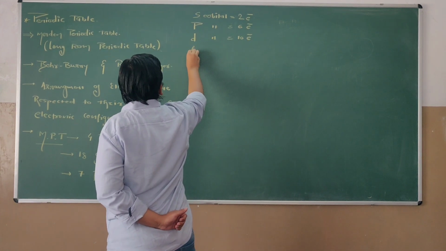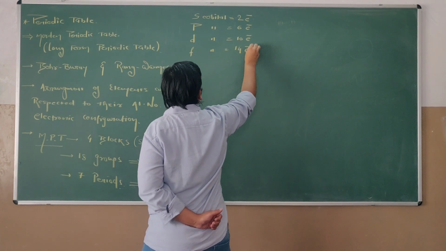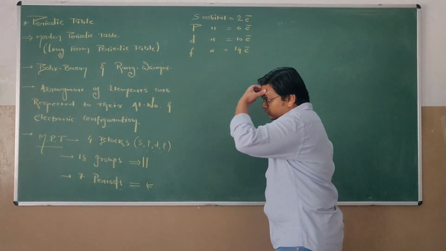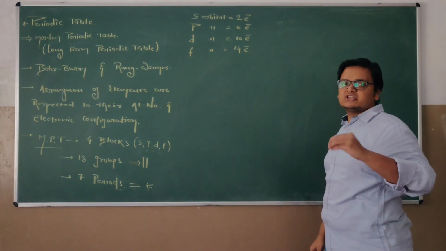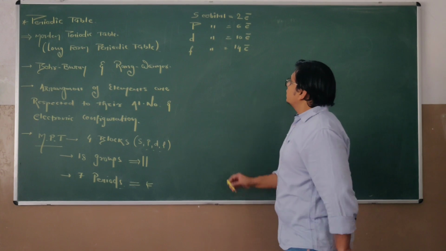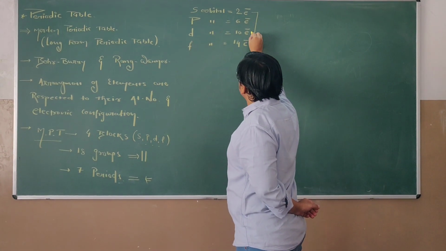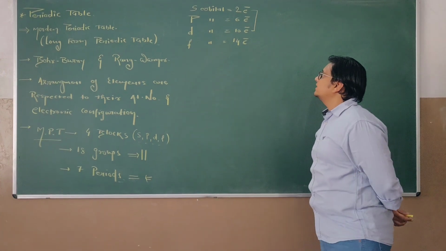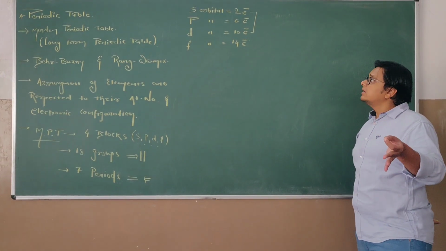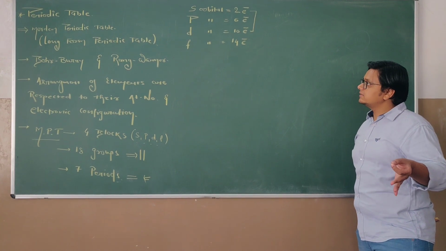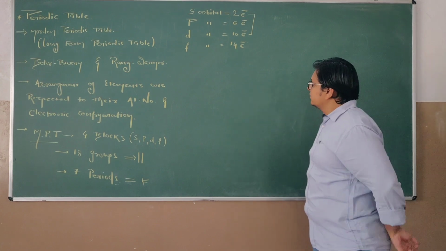And the F orbital? 14 electrons. Forget about the F orbital for now, it is an inner transition orbital. Let us focus on the main 3 orbitals. The S orbital can accommodate 2 electrons, the P orbital 6 electrons, and the D orbital 10 electrons.